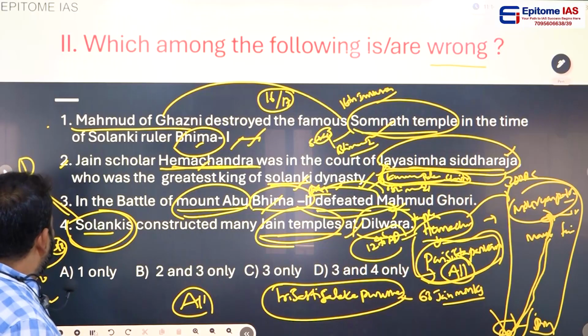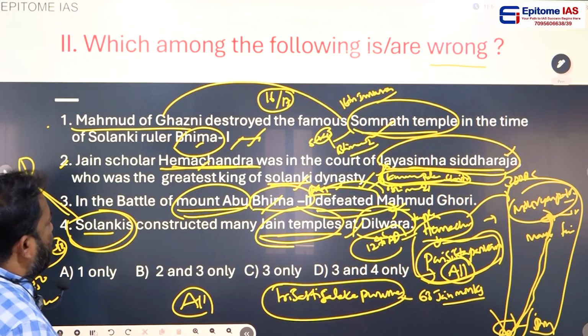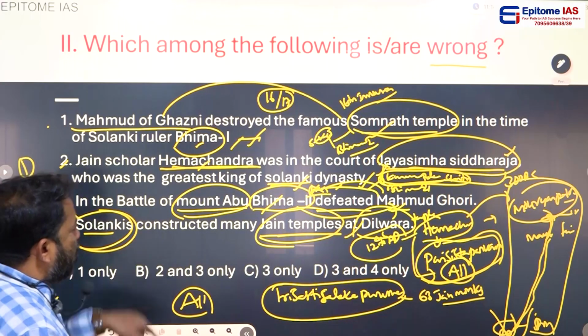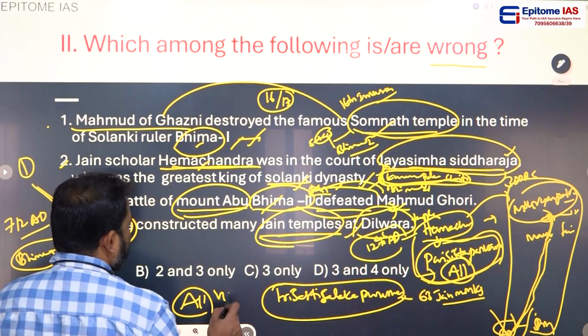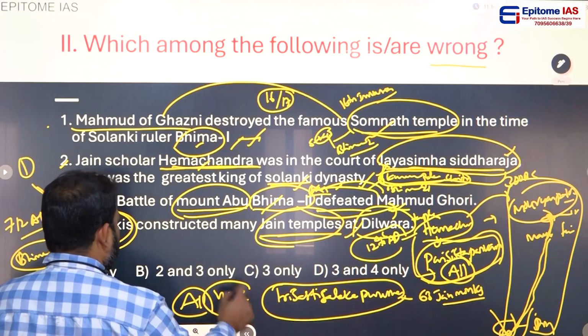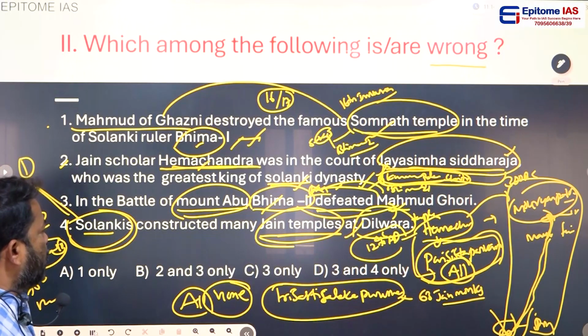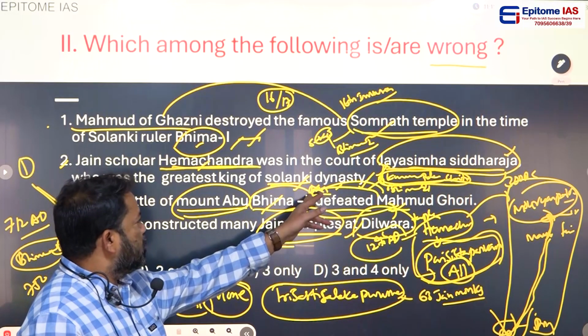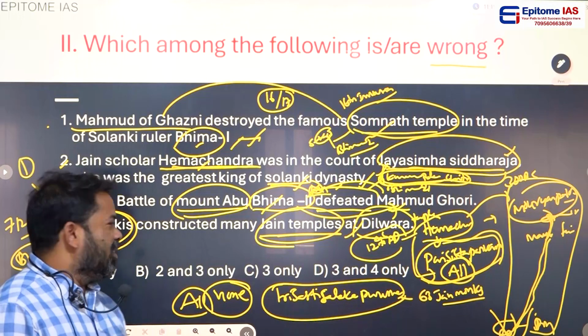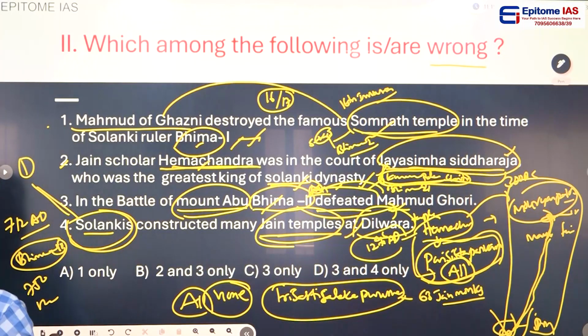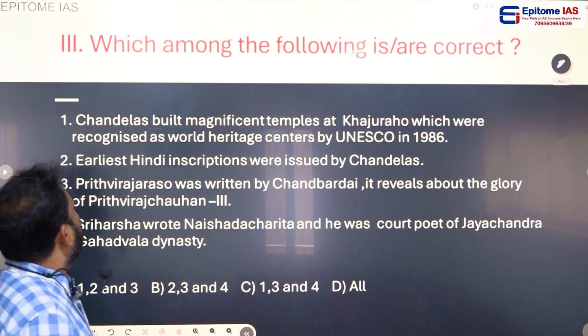Yes. Let's come to the next statement. What is the wrong answer? There is no wrong answer. Your answer is none. There is no wrong. Yes. Actually, I thought Bhima II was the one defeated. So anyway, 3 only, no? Yes. None is the answer. All are right. Let's come to the next question.